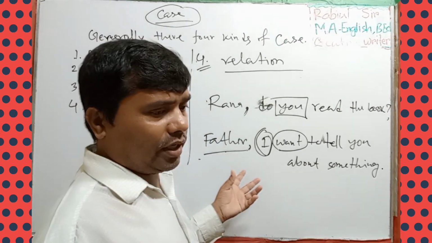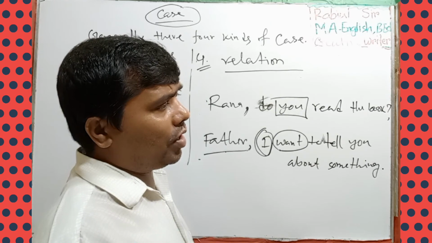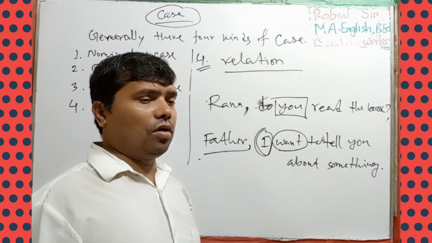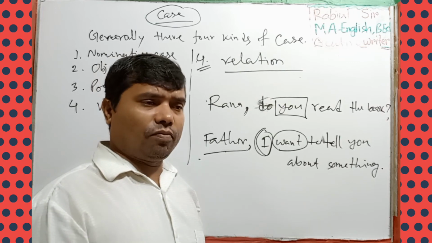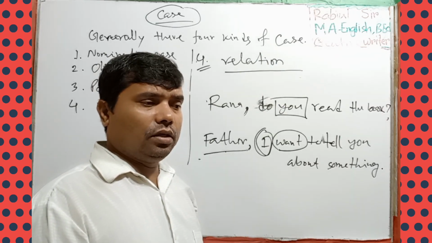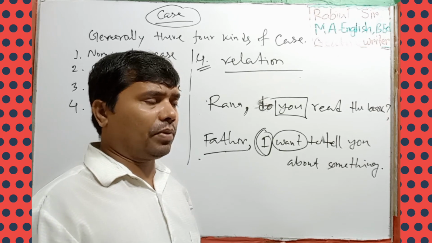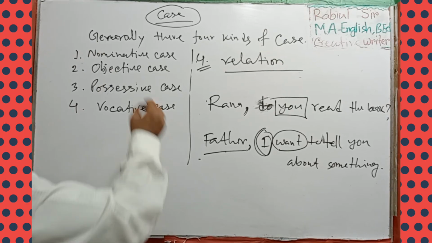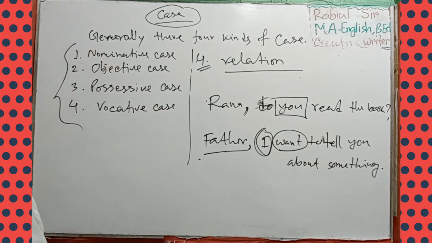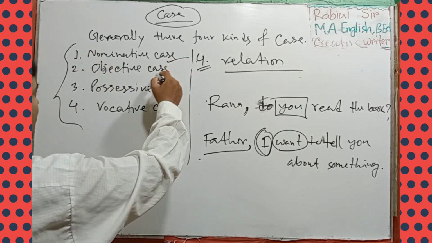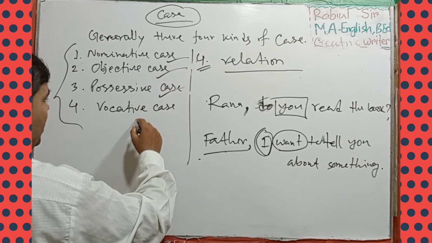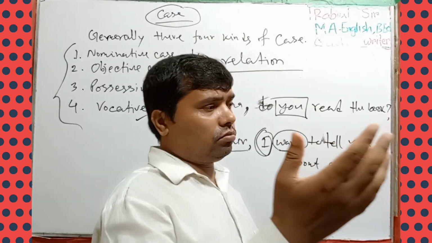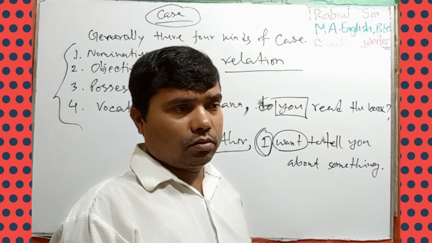Now when you read a passage or a story or any writing or article in an English book or papers, you have to think about the four kinds of cases. It is very important for higher grammatical topics.